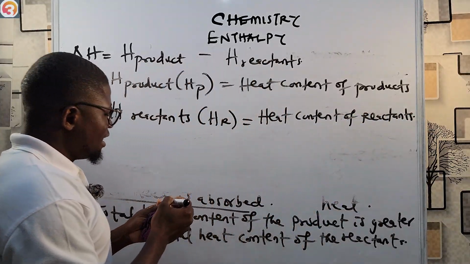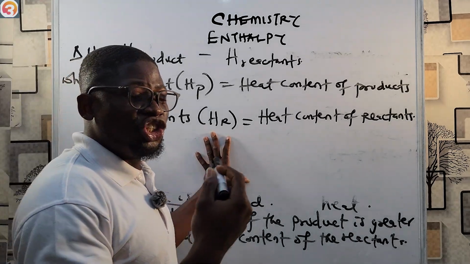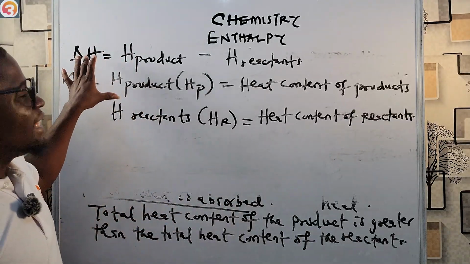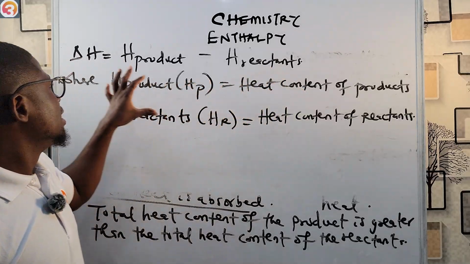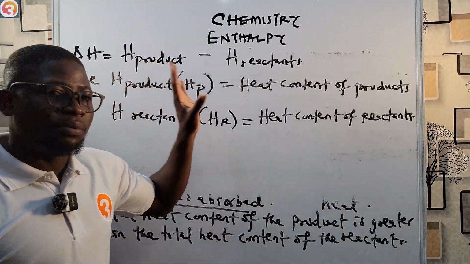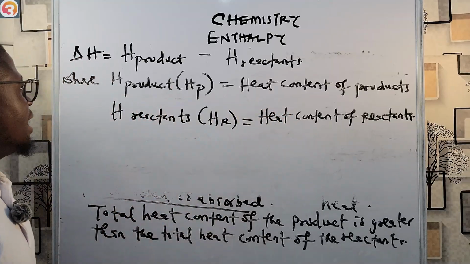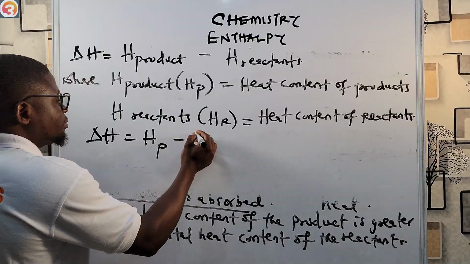So this is how we calculate the change in heat content of a reaction. We say the change in heat content is H product minus H reactant, where H product is the heat content of the product, and HR is the heat content of the reactant. So in other words, we can say that delta H is HP minus HR.